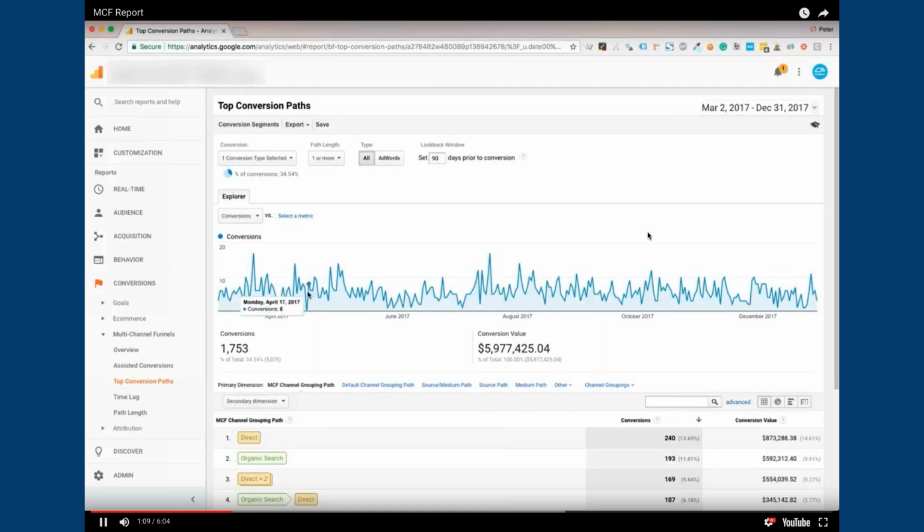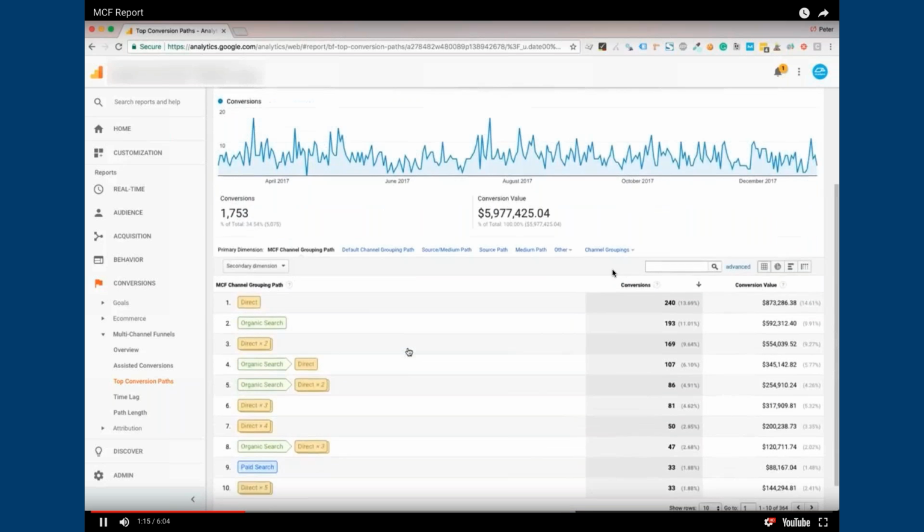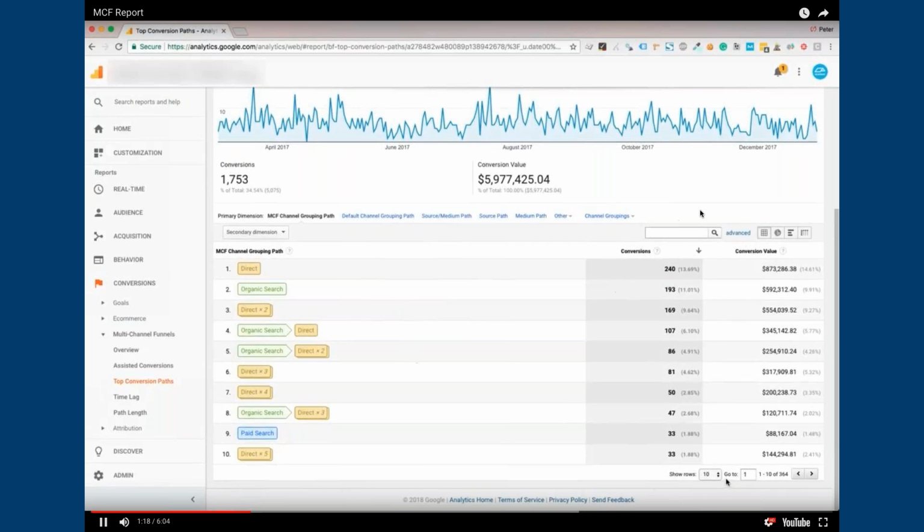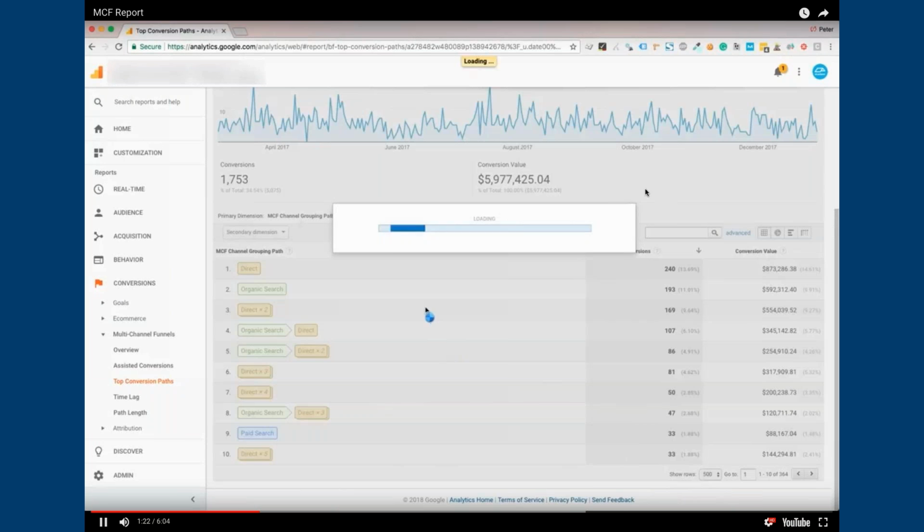Okay, good. So let's get into the data. Again, 1,753 transactions. That's what we saw in the other reporting. There have been 364 variations of this conversion path.